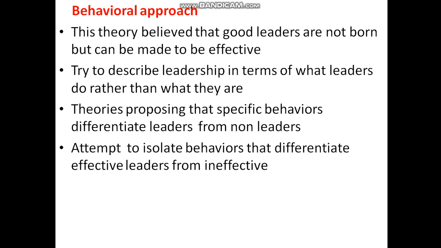These theories propose that specific behaviors differentiate leaders from non-leaders. They attempt to isolate the behaviors that differentiate effective leaders from ineffective ones.